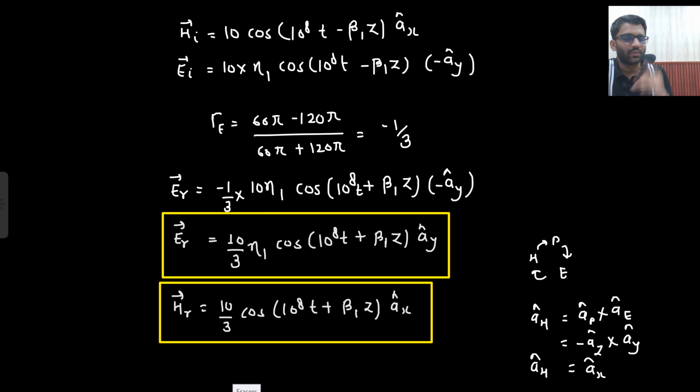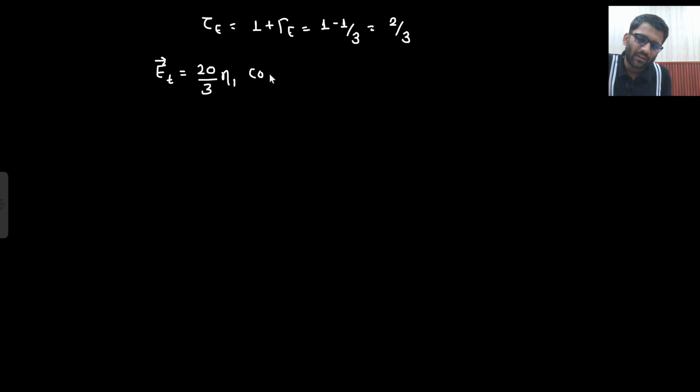Now if I need to find out the transmission coefficient, what that would be? 1 minus 1 by 3. Because what is my transmission coefficient? That is 1 plus gamma E. That would be 1 minus 1 by 3. That would be 2 by 3. So my transmitted wave which is having electric field component, that would be multiplied with 2 by 3. So 20 by 3 into neta 1 cos omega t, will be same only, minus direction of wave propagation will be plus z only, minus beta 2 z, right?